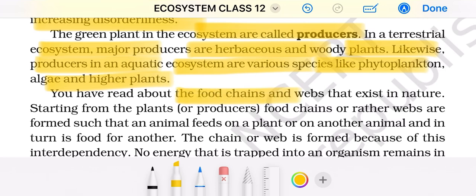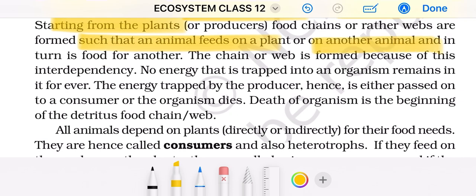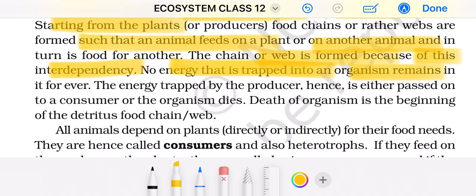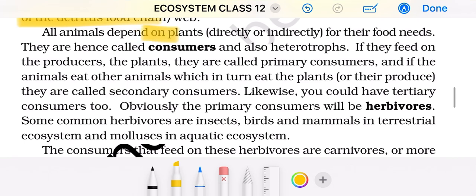You have read about the food chains and webs that exist in nature. Starting from the plant, food chains or rather webs are formed such that an animal feeds on a plant or on another animal, and in turn is food for another. The chain or web formed because of this interdependency is called the food web. No energy that is trapped into an organism remains in it forever. The energy trapped by the producer is either passed to a consumer or the organism dies. Death of an organism is the beginning of what? Detritus food chain.